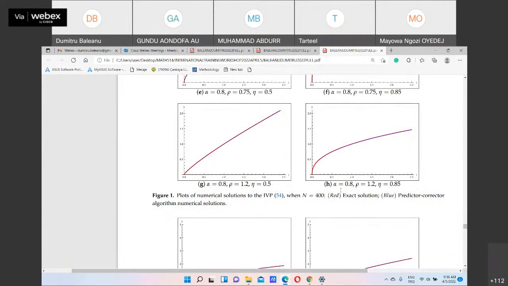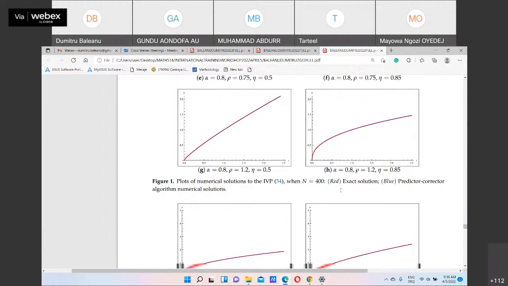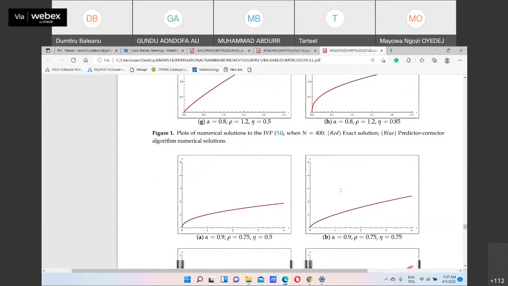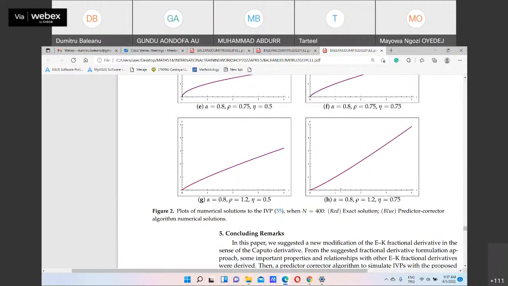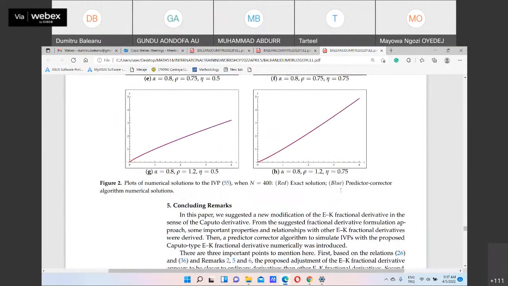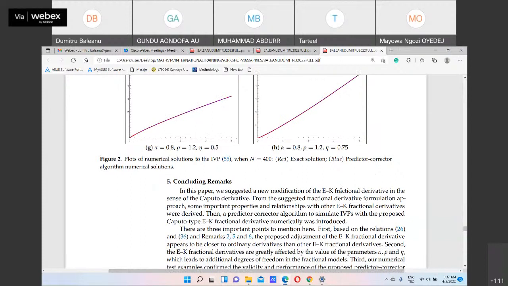For n is 400, the exact solution is here in red, and the predictor-corrector algorithm gives the numerical solution. So this predictor-corrector method gives a good result. Of course, now we have to investigate this numerical solution more deeply.